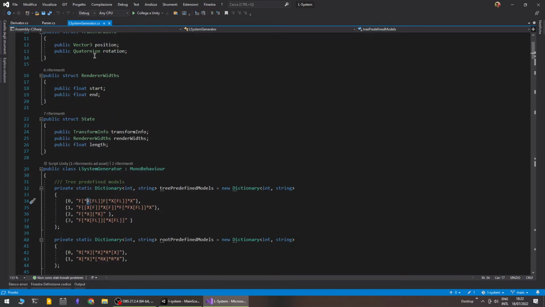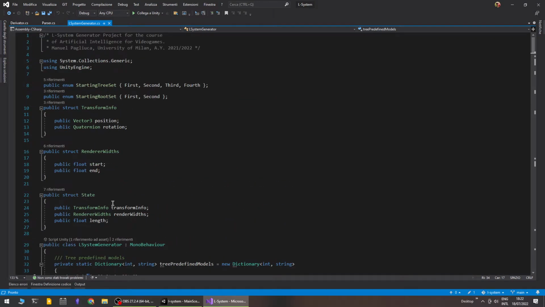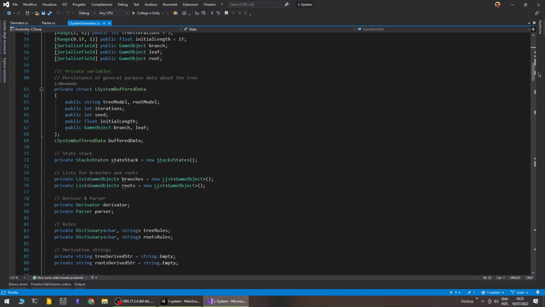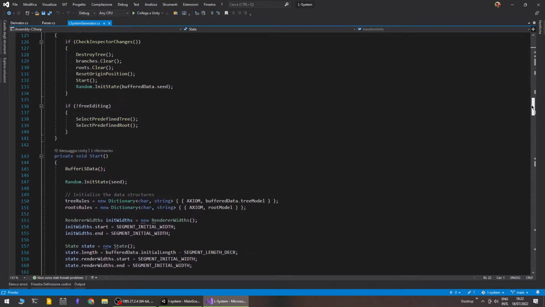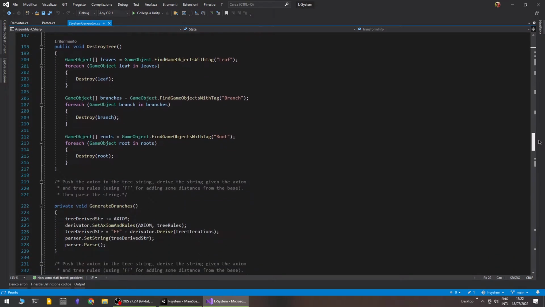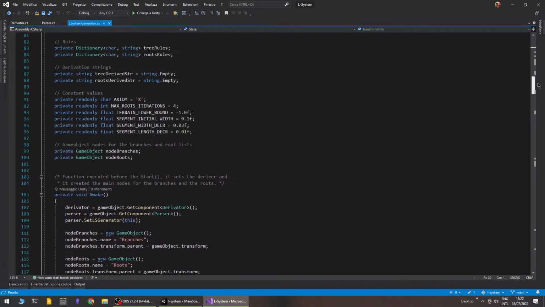Down we will have these many data structures for doing the thing. The state essentially is what is being pushed and popped inside our bracketing system, and contains the information of our trees. And then there is the operation, where we can see how the tree is being developed.